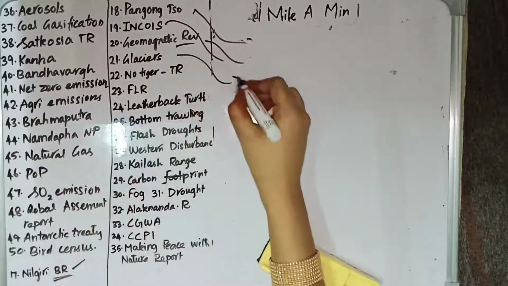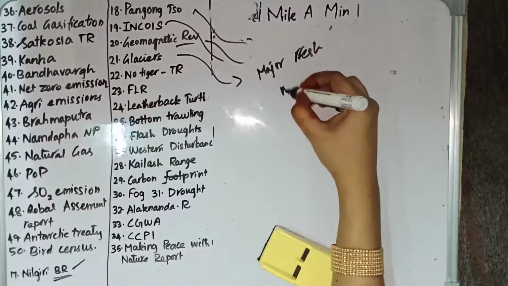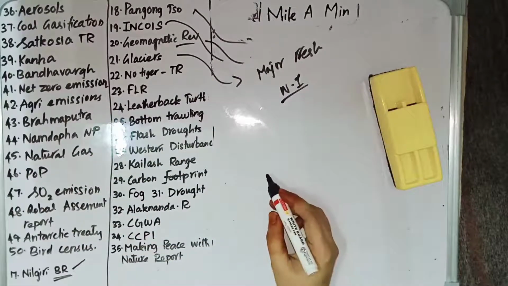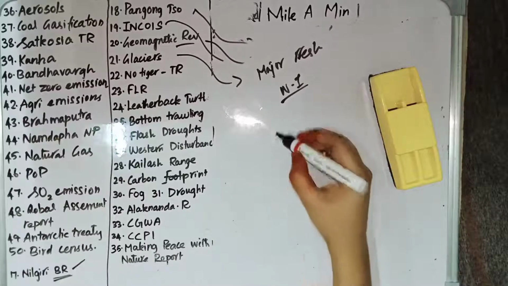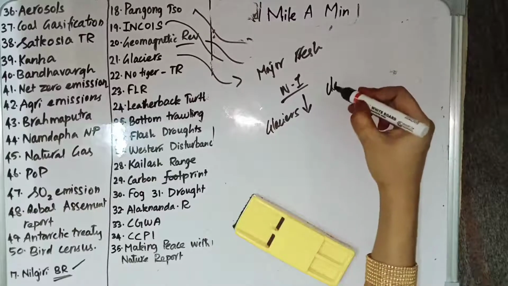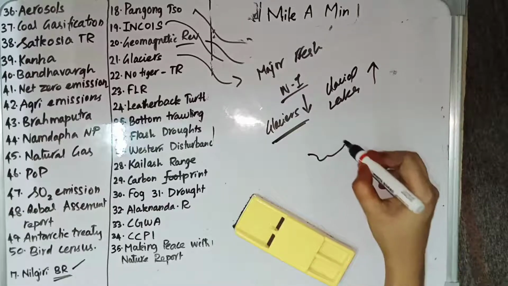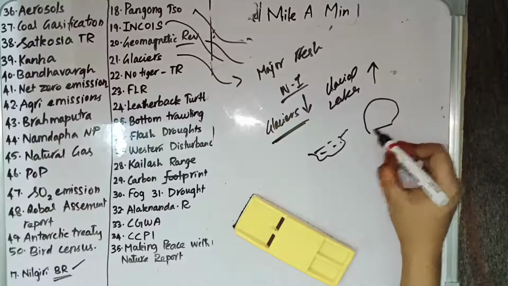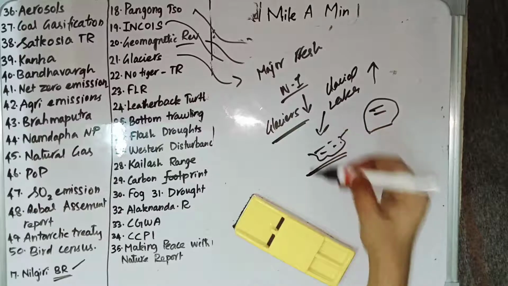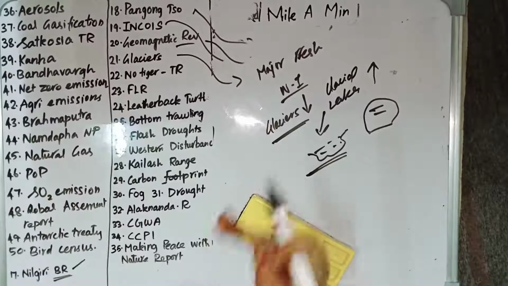Then we are going to talk about the glaciers. Glaciers are the major source of fresh water in North India. In North India, most of the rivers which are flowing get water from the glaciers, and the number of glaciers is actually shrinking. Because of global warming, the number of glaciers is getting reduced, but the number of glacial lakes is getting increased. Why? Because if a glacier melts, it will form a lake. If the glacier mass melts, then it will form a glacial lake.